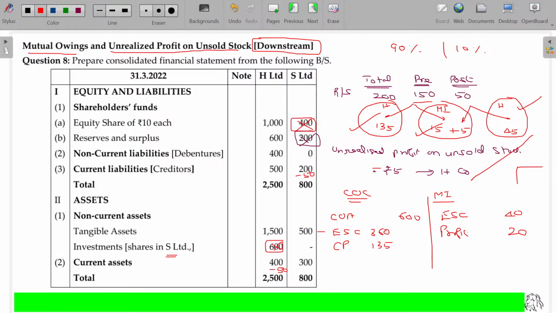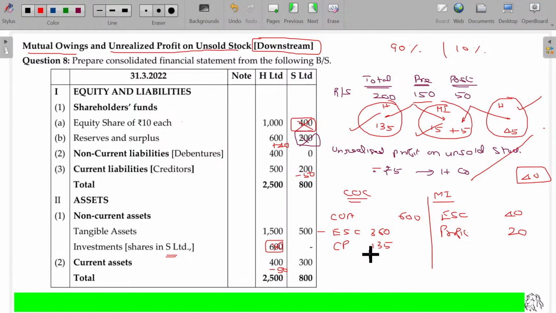So the ultimate value being 40 is going to be addable with the reserve and surplus. This will also be transferable and adjusted in the reserve and surplus. The unrealized profit should also be adjustable only in the reserve and surplus. This is 45 appreciation of the profit. This 5 rupees is decreasing the value of the profit. Ultimately, you can add 40 rupees: 45 plus minus 5 rupees.